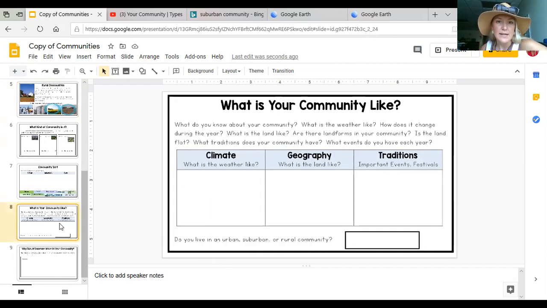After you've completed that assignment, I want you to describe your community. What do you know about your community? What is the weather like? How does it change during the year? What is the land like? Are there landforms in your community? Is the land flat? What traditions does your community have? Write those in the blanks below and then describe what type of community yours is at the bottom.